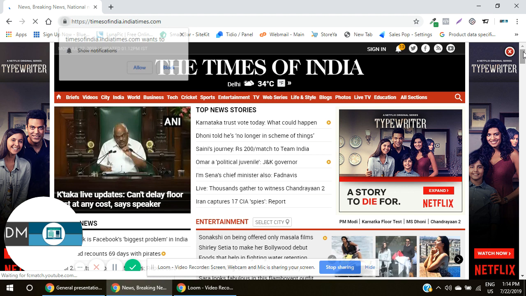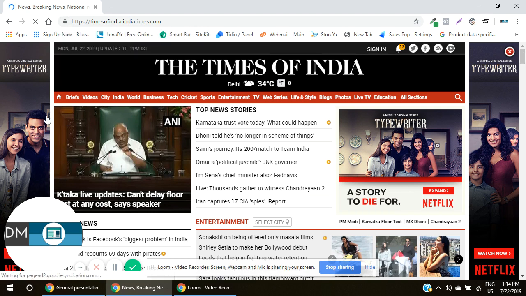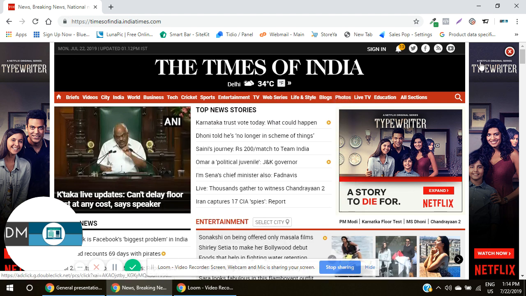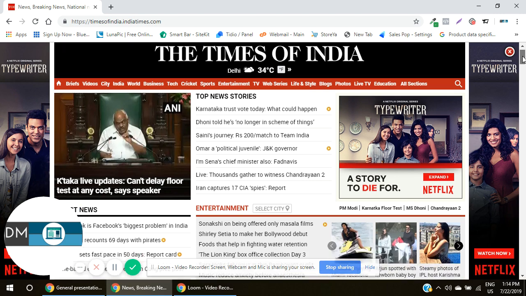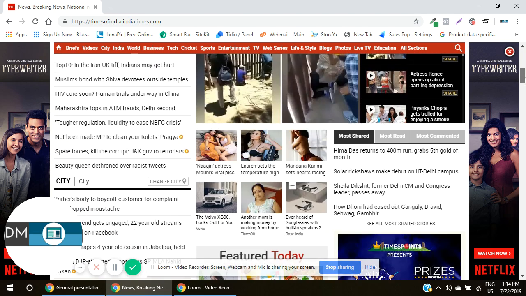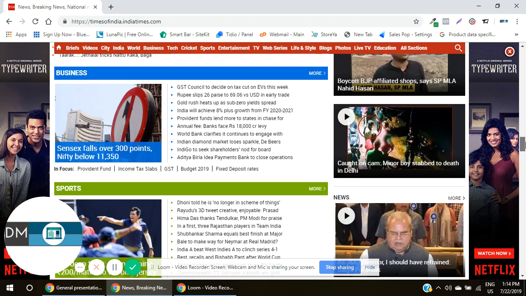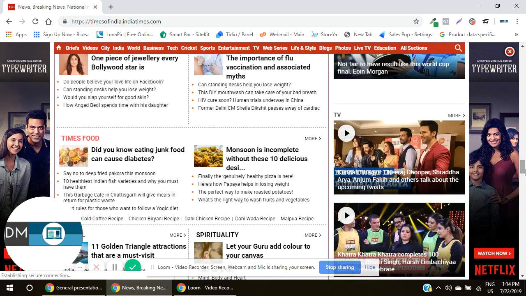So this is how it goes. This is done through AdSense, which we'll be discussing later. So on the left hand side and maybe on the right hand side also, we see an ad, a Netflix original series Typewriter. So this is another ad, which is an example of a Google display ad, which is getting displayed on the website of Times of India.